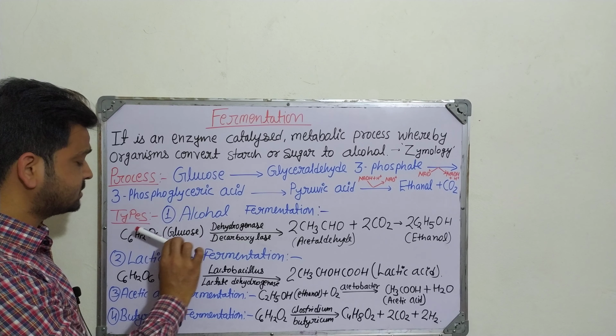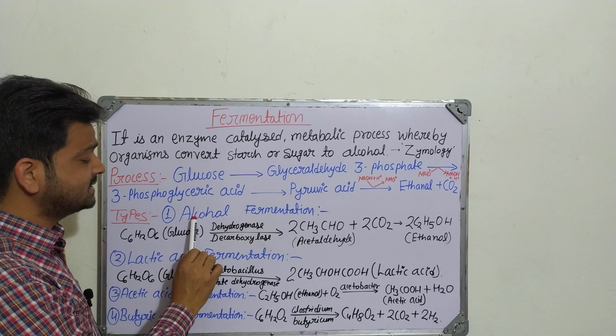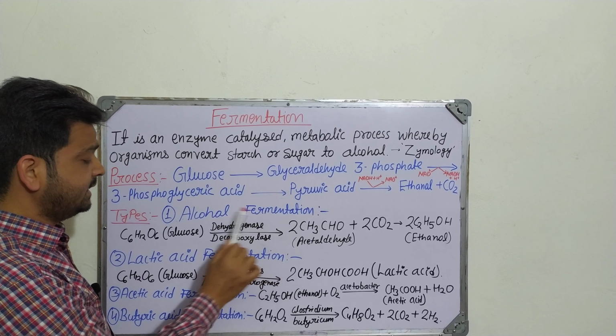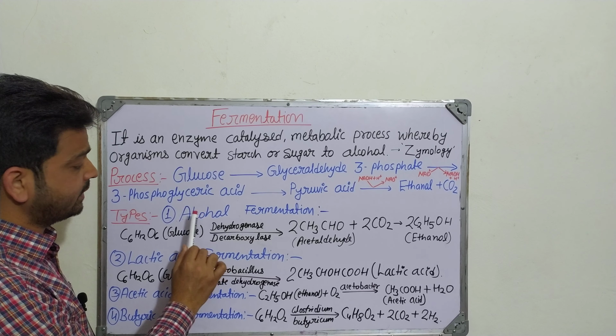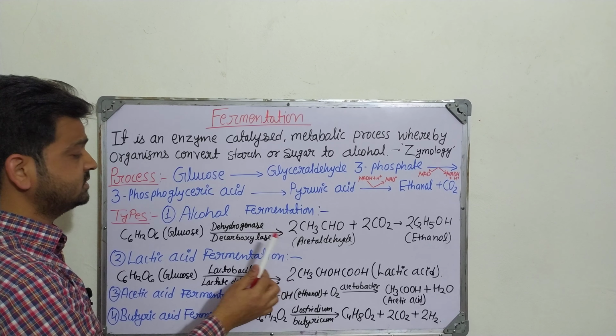Coming to the types, basically we are going to discuss 4 types of fermentation. The first one is alcohol fermentation. As the name indicates, the fermentation is for alcohol, where ultimately the goal is ethanol. That ethanol is nothing but alcohol.